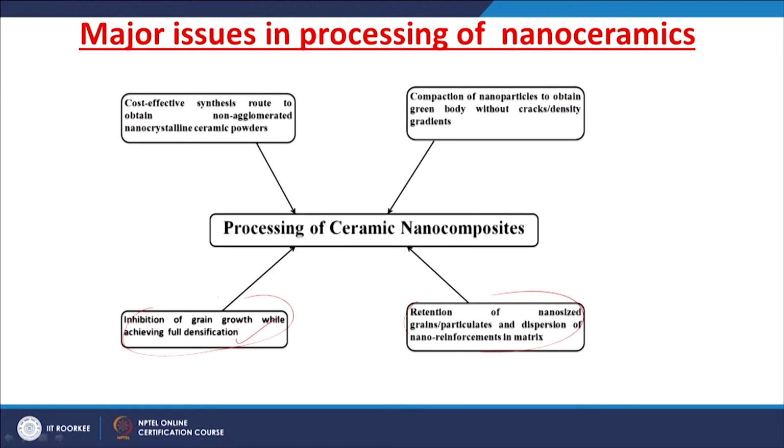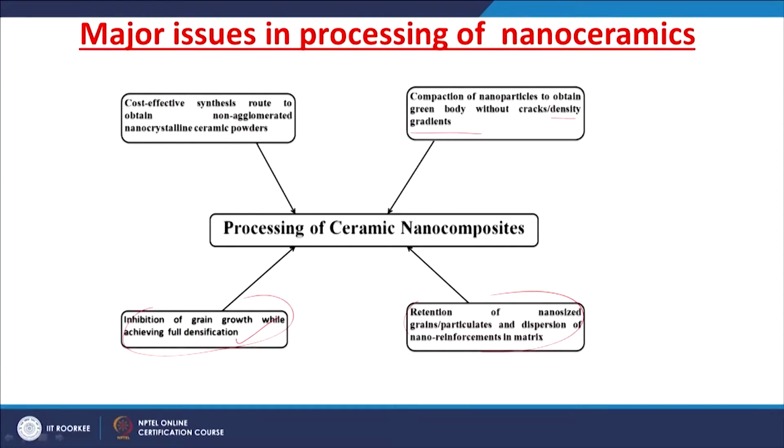The other issue in the processing of nanoceramics is that, after having such nanoceramic powders, you have to compact them. The compaction of nanoparticles to obtain a green body without any density gradients or cracks is a very challenging task. You have to find such a compaction technique. After that, once the compaction is done, you have to do the sintering.